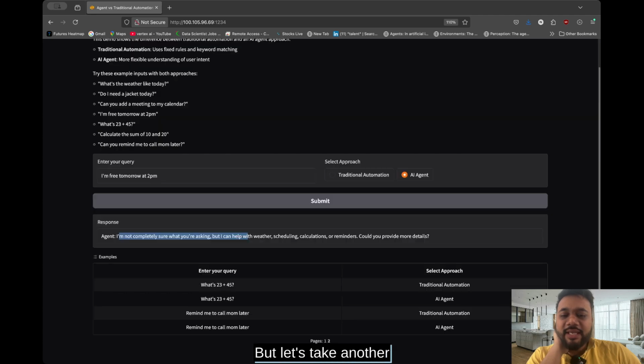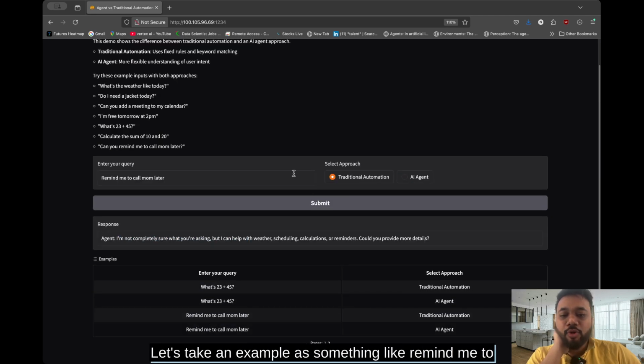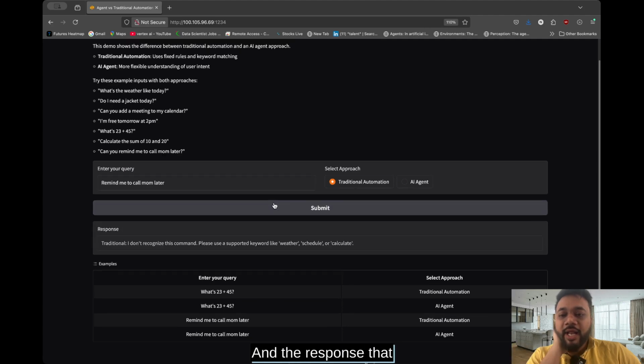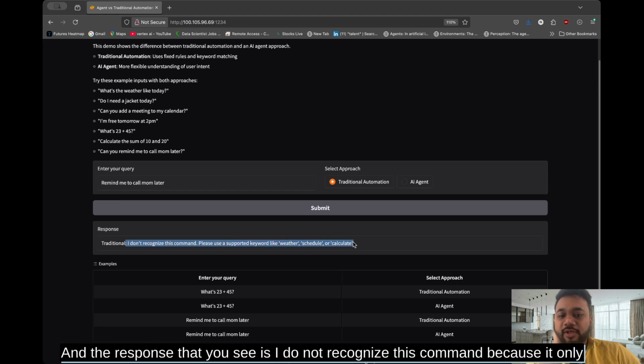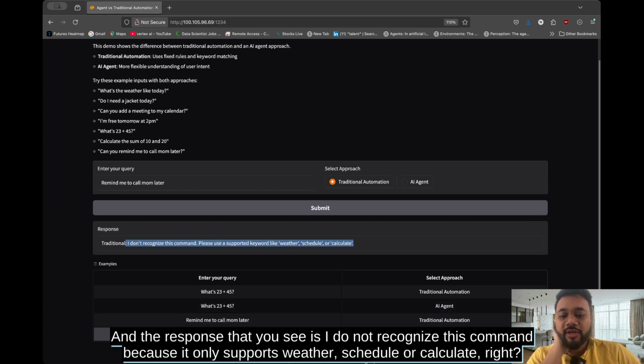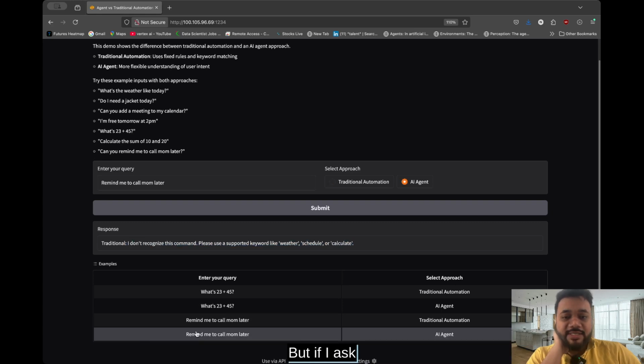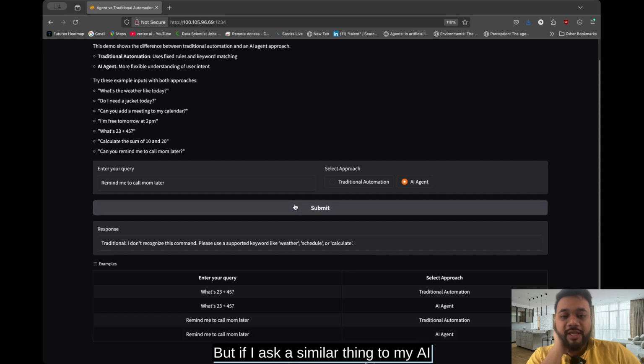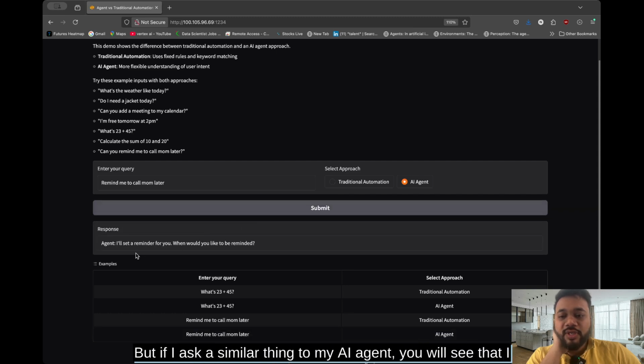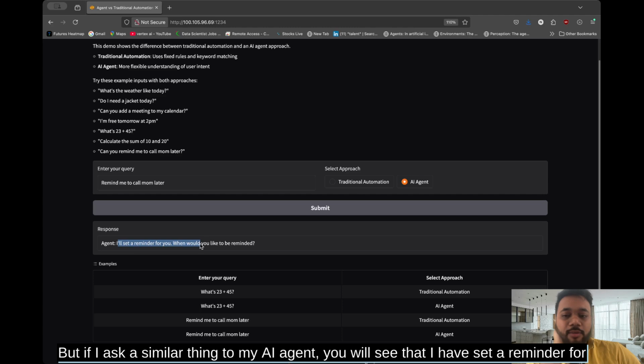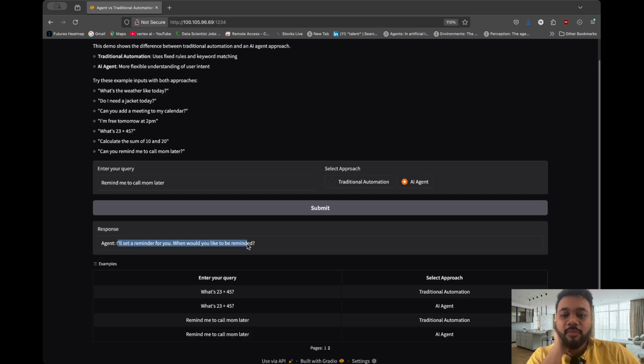But let's take another example. Let's take something like "remind me to call mom later," and the response that you see is "I do not recognize this command" because it only supports weather, schedule or calculate, right? But if I ask a similar thing to my AI agent, you will see that it says, "I have set a reminder for you to call your mom. When would you like to be reminded?"